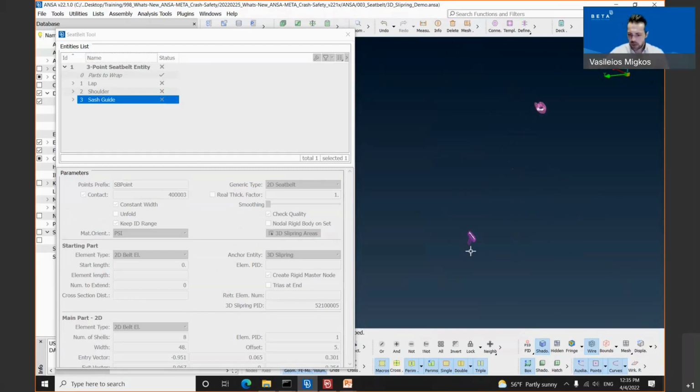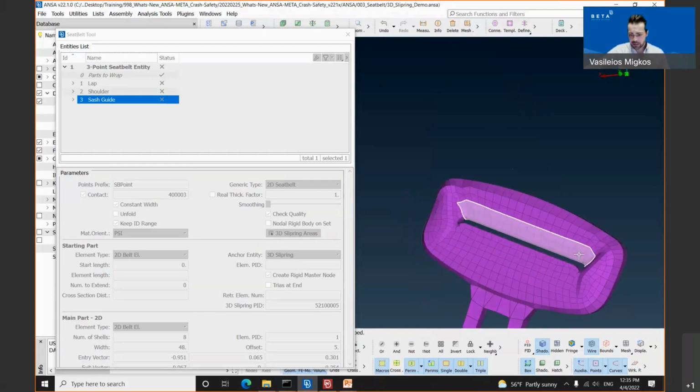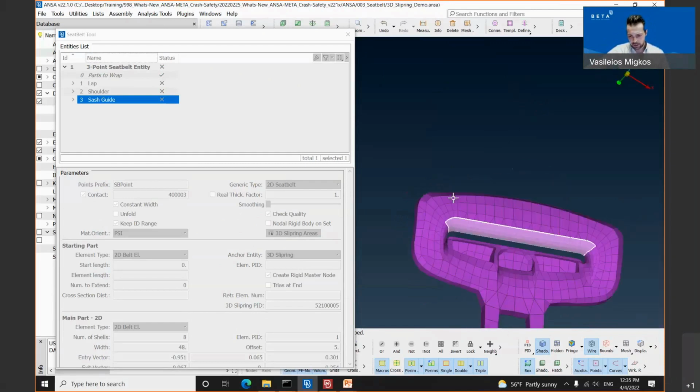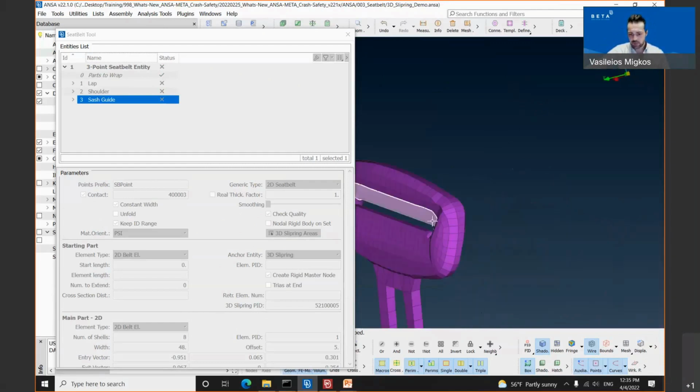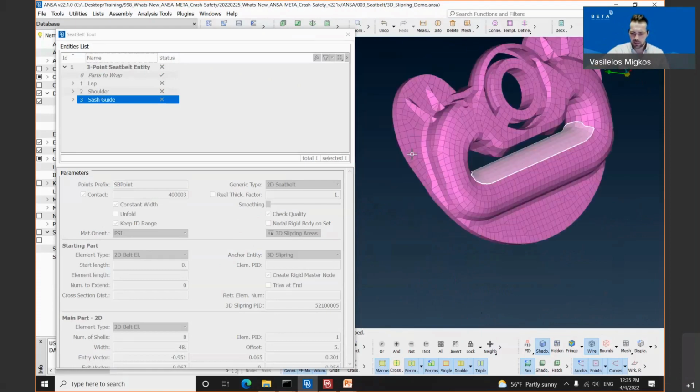As you can see, we have the buckle and the D-ring. Let's inspect the elements which have been selected from our side, where the seatbelt will pass through, for the buckle as well as for the D-ring.